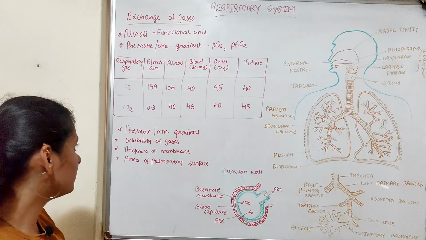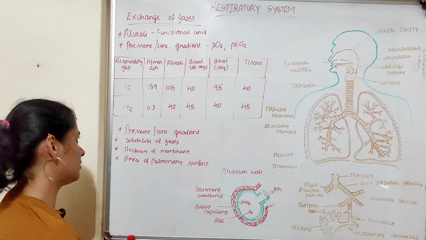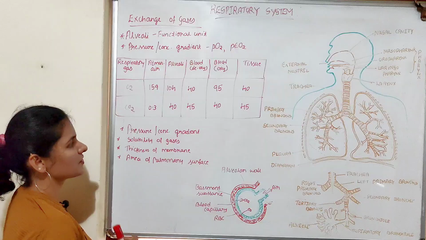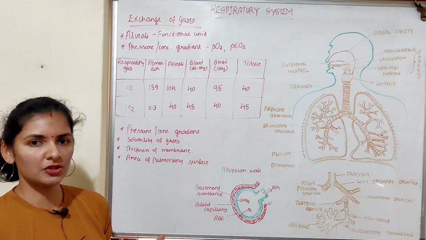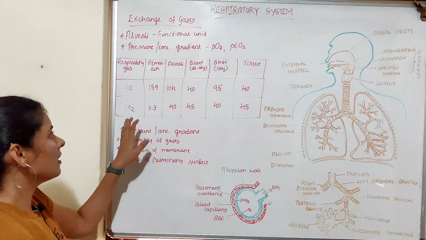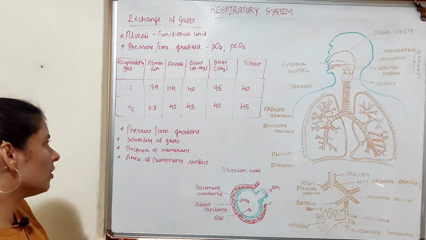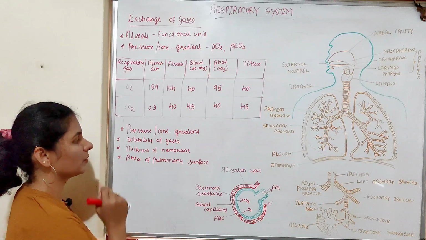So solubility of the gases is one of the main factors that determines the rate of the diffusion. Apart from that, there are many other factors which determine the rate of the diffusion, which include pressure gradient or concentration gradient, that is the difference in the pressure or the concentration. Next is solubility of the gas, that is carbon dioxide is 20 to 25 times more soluble when compared to oxygen. Next is thickness of the membrane.